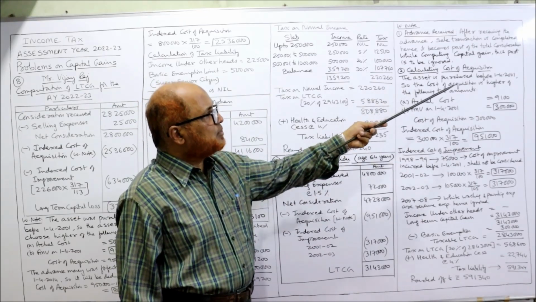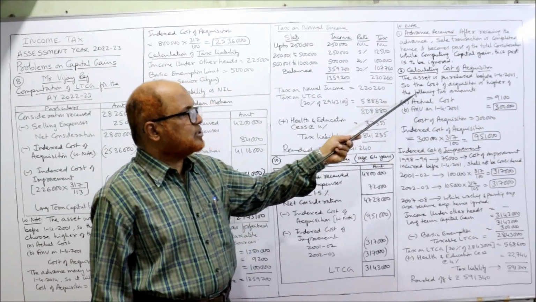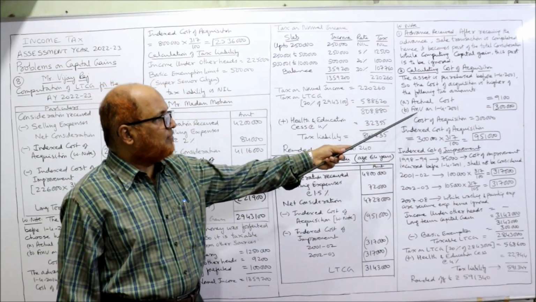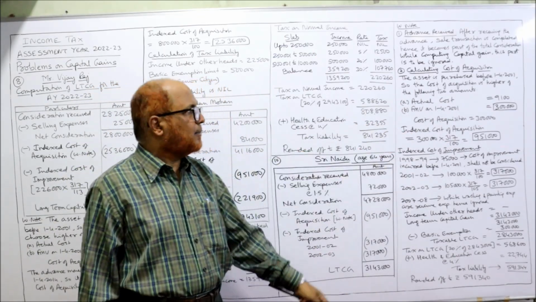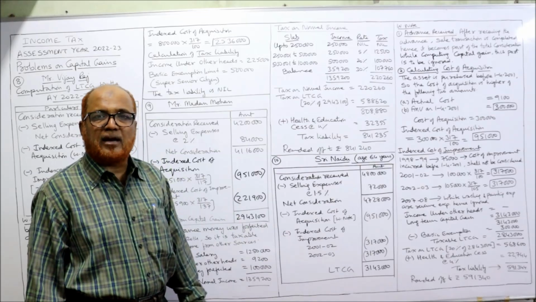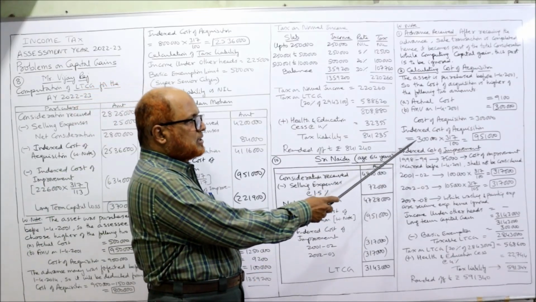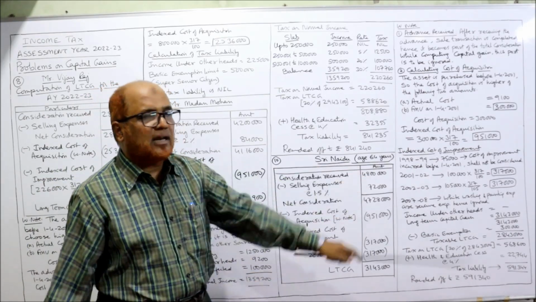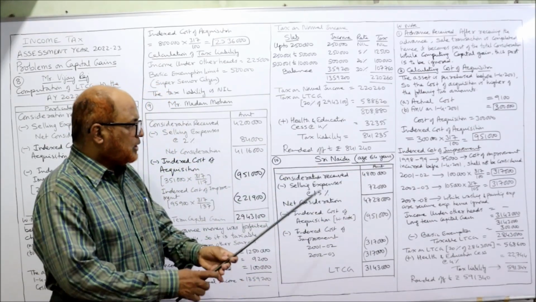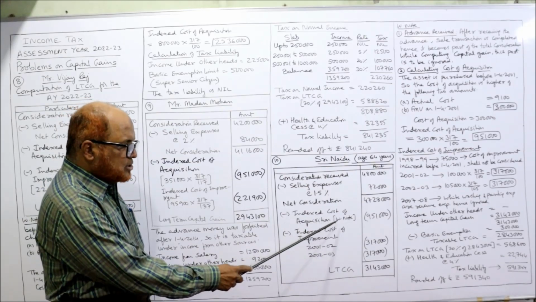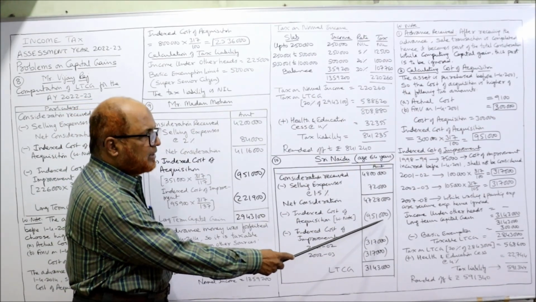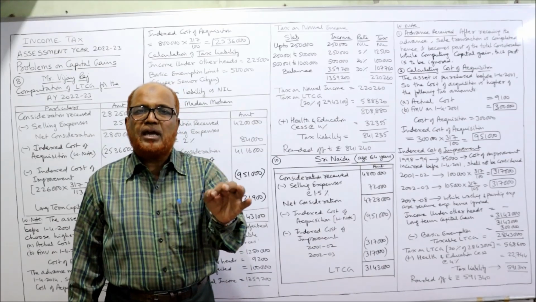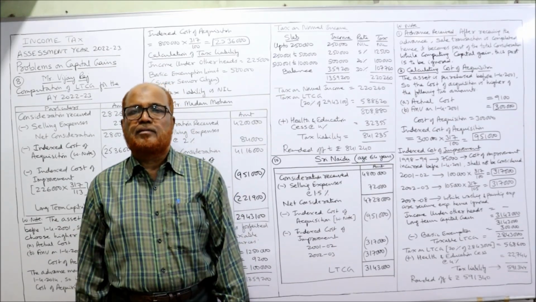Calculating cost of acquisition. The asset is purchased before 1/4/2001, so the cost of acquisition is the higher of the following two: actual cost 9,100 and FMV on 1/4/2001, which is 3 lakh. Now cost of acquisition is 3 lakh. Indexed cost of acquisition: 3 lakh into 317 by 100 comes to 9,51,000. So here I have taken indexed cost of acquisition, working note, 9,51,000 in bracket. Bracket denotes subtraction.